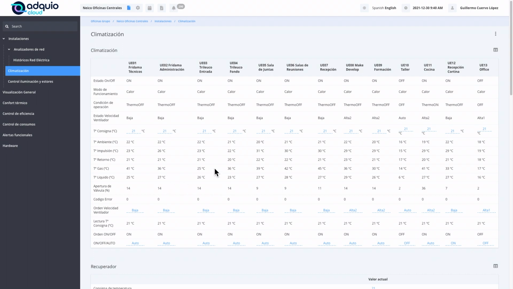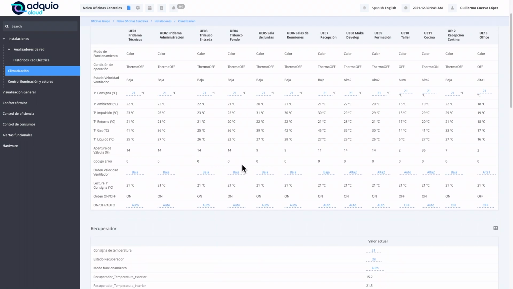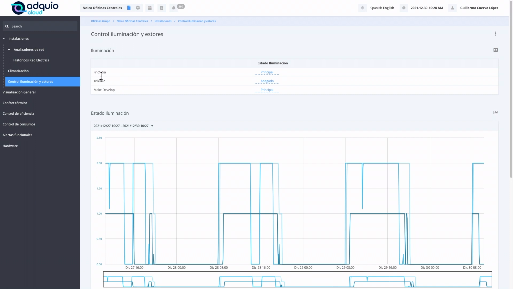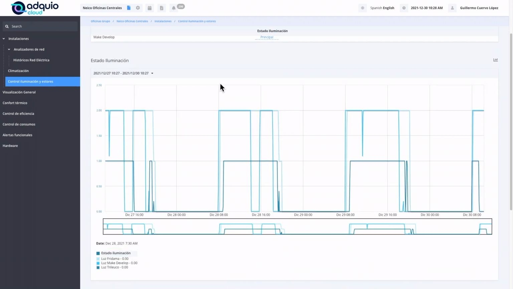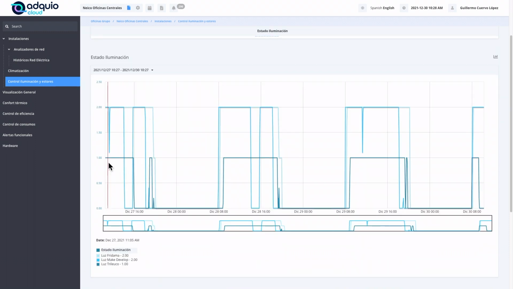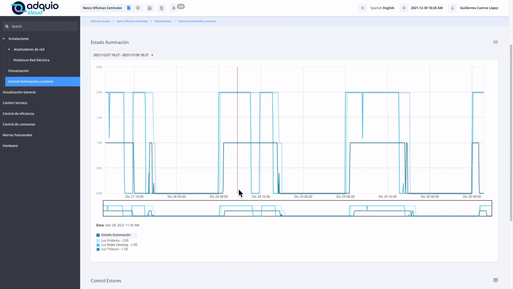We have in this window then, the data of all the air conditioning machines in the building, and on the other hand, we have here the lighting data. We see that there are areas of this building that are on, and areas that are off, and we have a graph here, which shows us the on and off of each of these lighting lines.